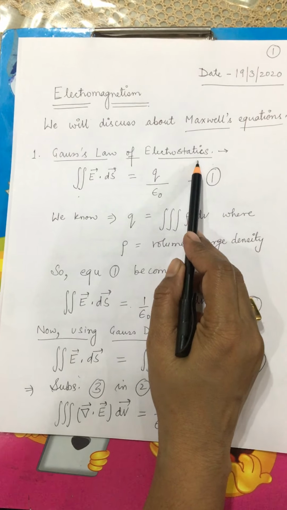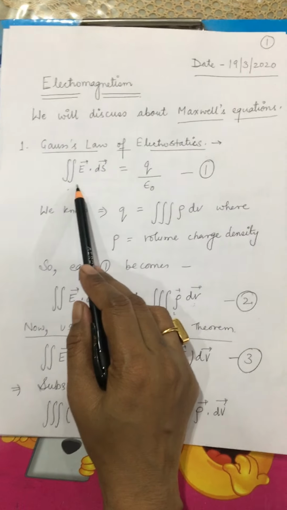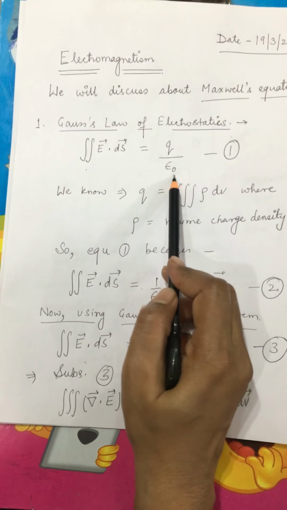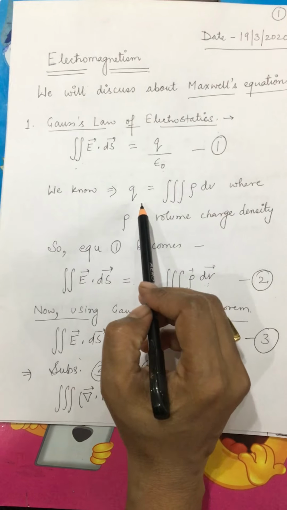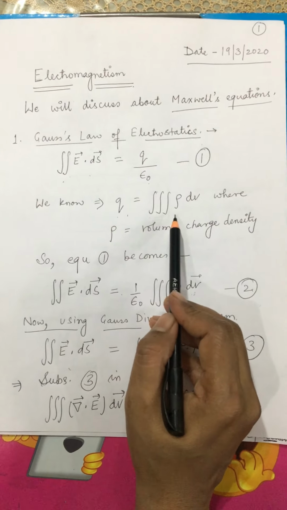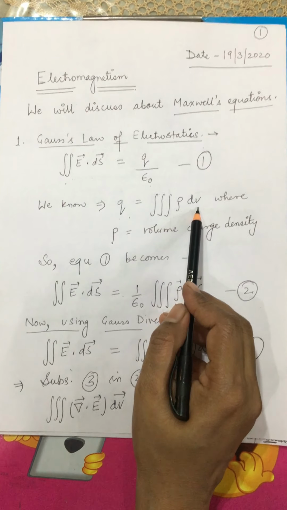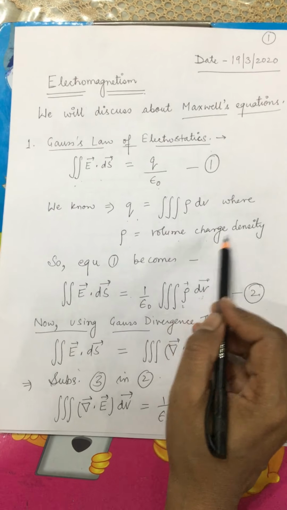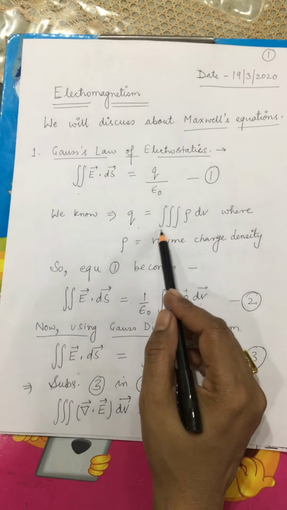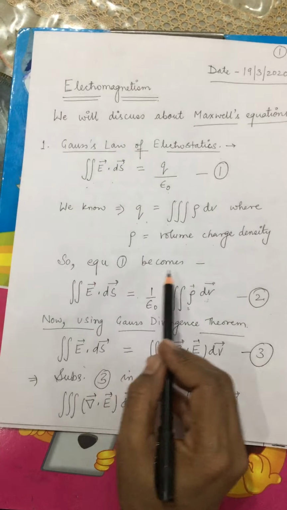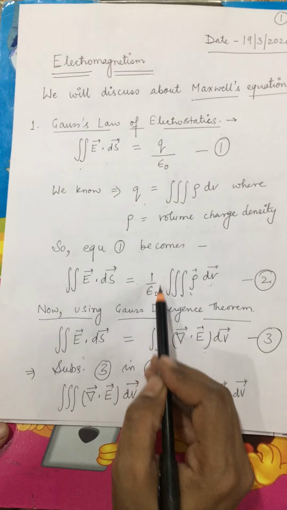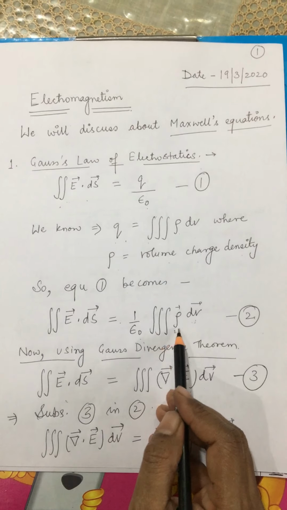The Gauss law of electrostatics is mathematically written as surface integral E dot ds is equal to q by epsilon naught, where q is the charge enclosed in the given surface. I can write q as volume integral rho times dV, where rho is volume charge density. So therefore, instead of this q, I can replace it with this expression. So equation 1 becomes surface integral E dot ds is equal to 1 by epsilon naught times volume integral rho